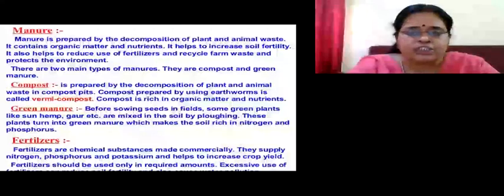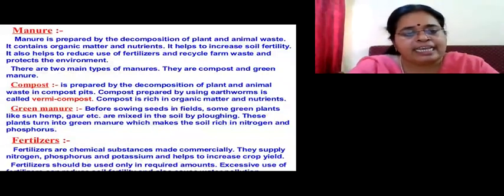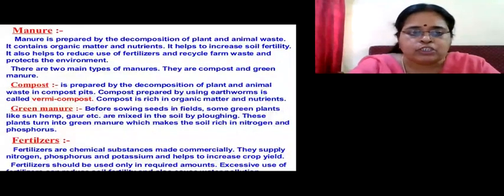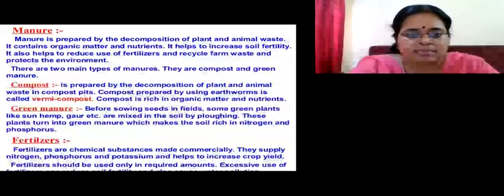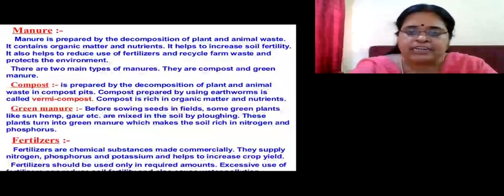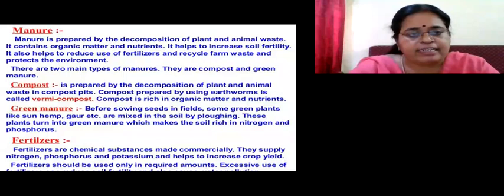To provide these essential nutrients to the soil, the farmers have to add manures or fertilizers. What are manures? Manures you have already learned in 8th standard. They are prepared by the decomposition of plant and animal wastes. They contain organic matter and nutrients, they increase the fertility of the soil, and they also reduce the use of fertilizers. Why? Because we can recycle the farm waste and we can protect the environment. Instead of using all sorts of chemicals, if we use these organic components for increasing the fertility of the soil, definitely the soil's fertility will be retained for a longer period of time.